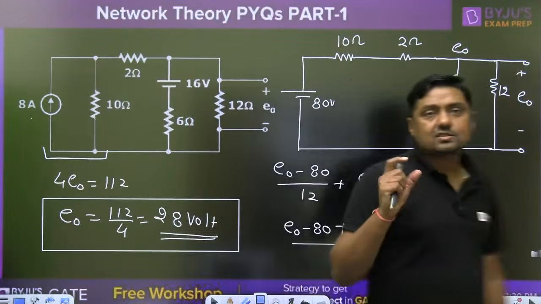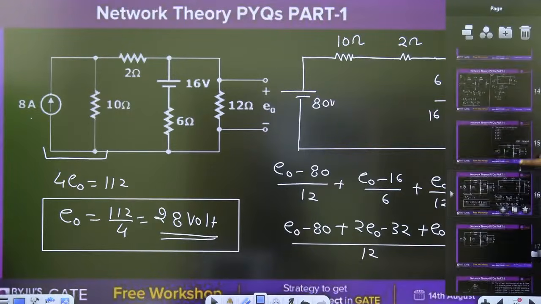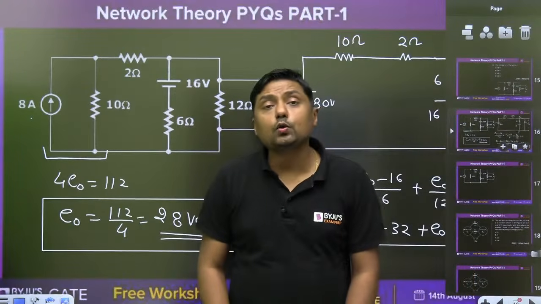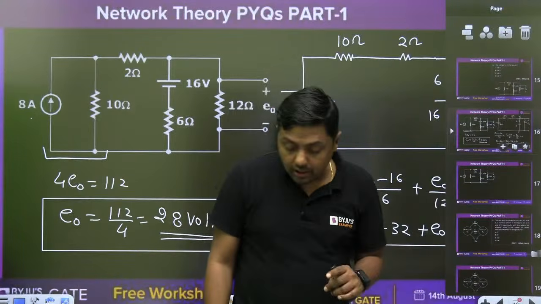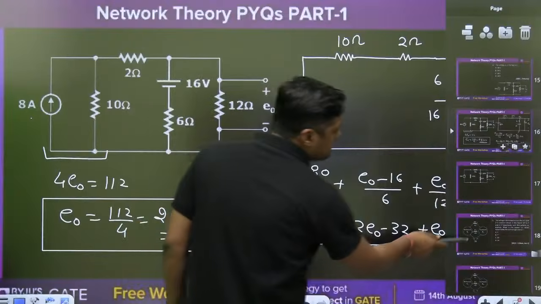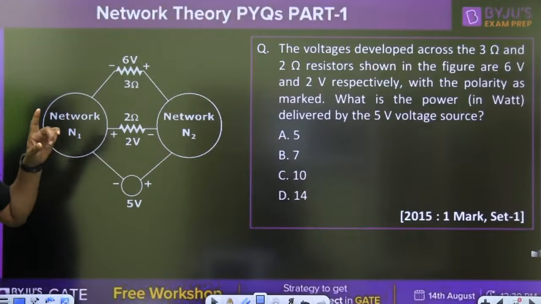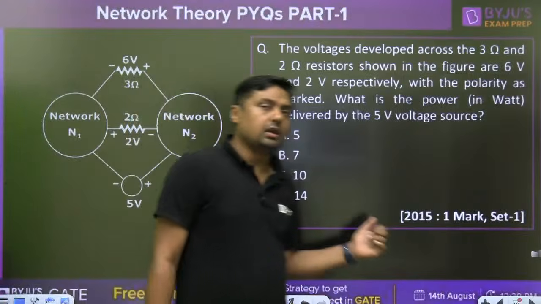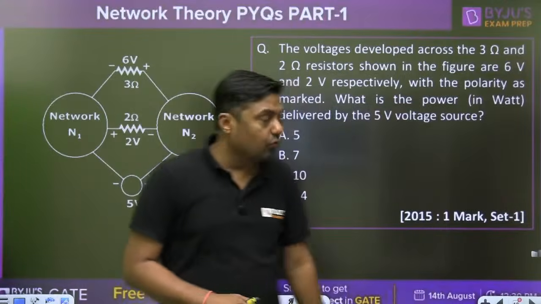Okay. Next, this type of questions. If you have any doubt, then you can ask. These are the questions from the electronics branch. Now we are going to solve some questions from the electrical branch. This is the question, a 2015 1 mark question, set 1 from the electrical branch. Yes, your answer is correct, Passionova, 28 volt.